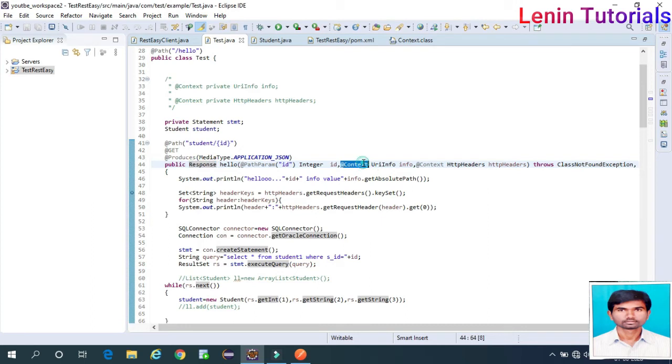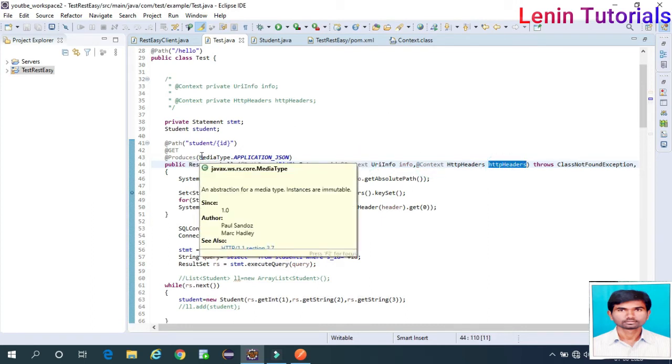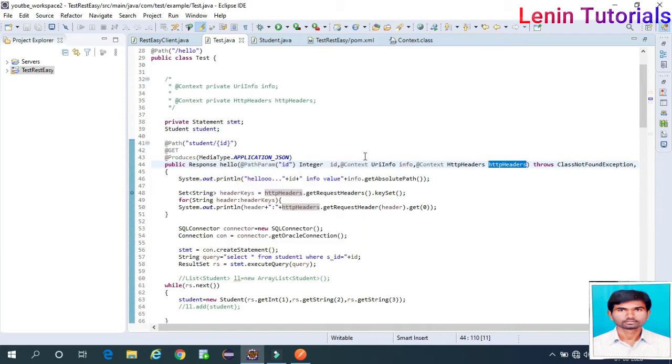That context here, your info and std fields. Earlier I told, right, we are using two ways. One is as a method parameter, one is a class variable here. Both, nothing is there. The context means the other autowire, how you are injecting values in the string and all. Same.